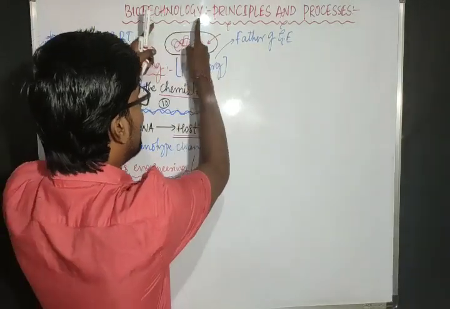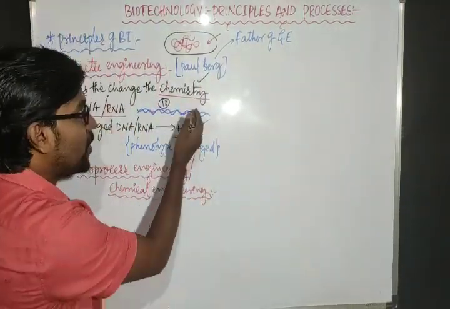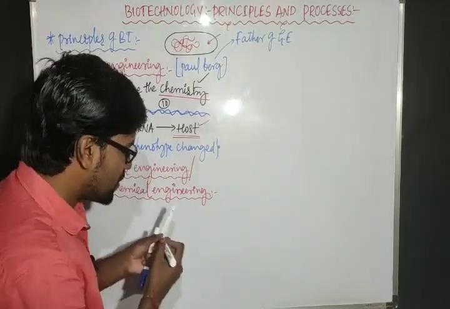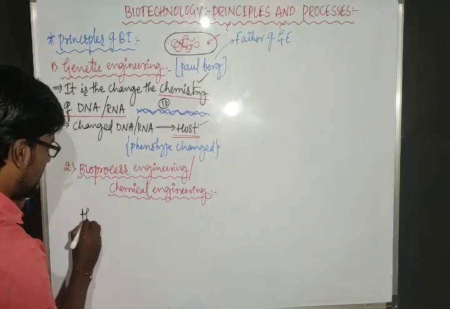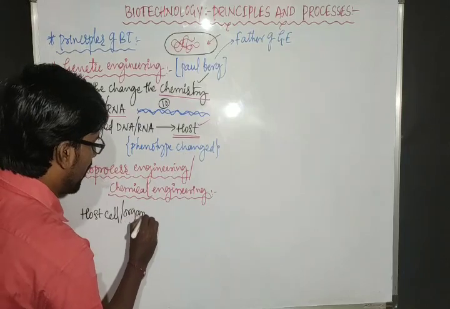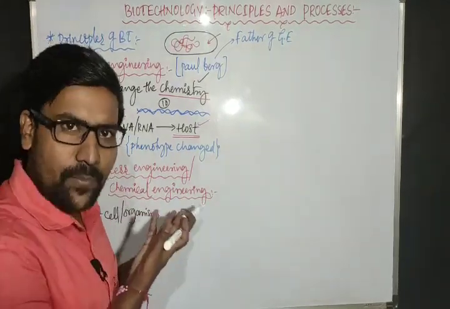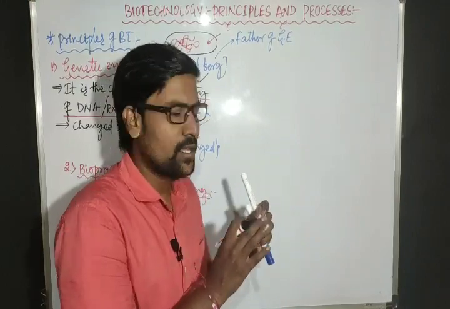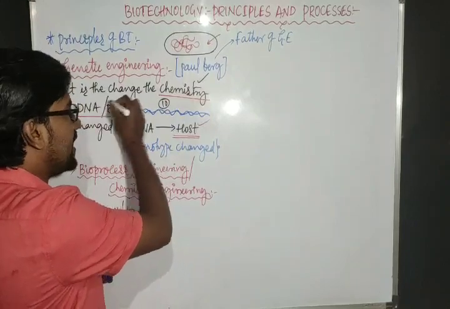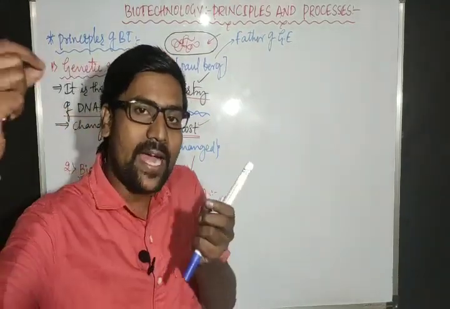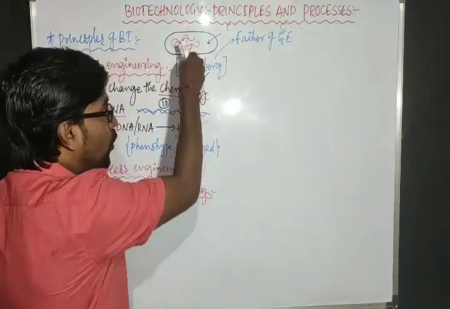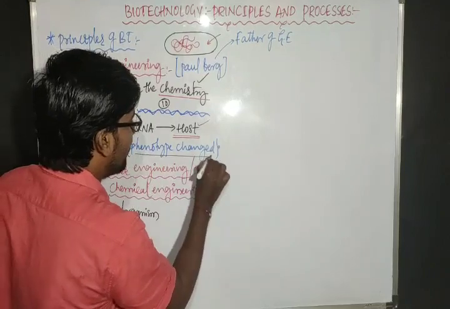Now, what is prepared here? Host cell. Now, inside the host cell there is a gene. Our desired gene is present, right? Now, this host cell or organism, say for example any one plant or any one animal, whatever it is, we will consider as a host. Now, the host cell's DNA chemistry is changed. Why? Because we have added one extra gene. That means its chemistry is changed. Now, that host cell's phenotype has also changed.